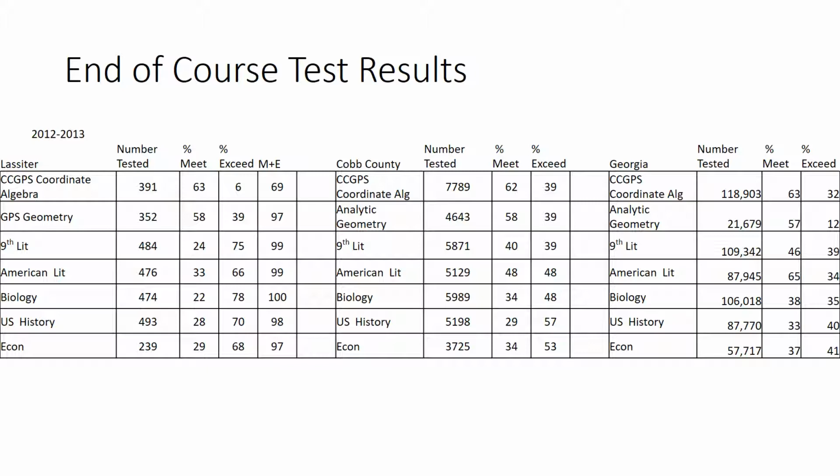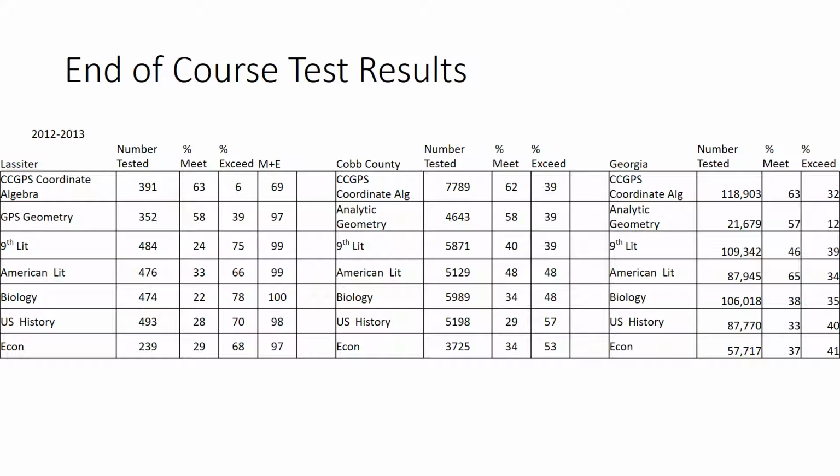At Lassiter, we keep track of the percent that meet the standard, the percent that exceed the standard, and then we have a column for meets plus exceeds. That information was kind of tricky to get out of the Cobb and state databases, so for them, I just did meets and exceeds up in here. You can see the total number tested in each tested category. At Lassiter, these are the only 7 tests that we give.